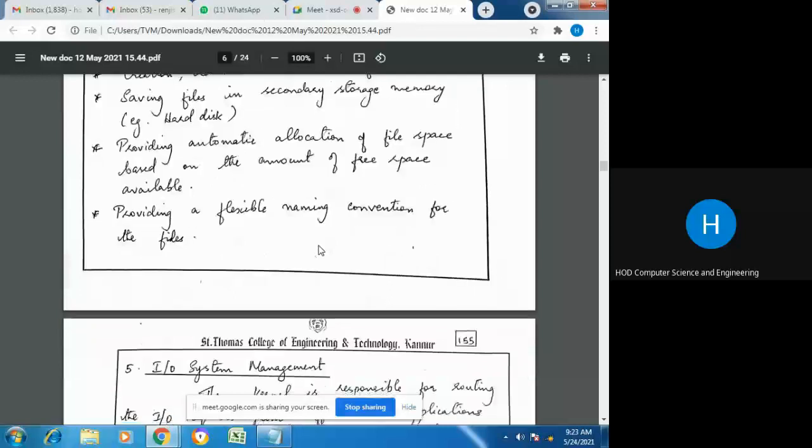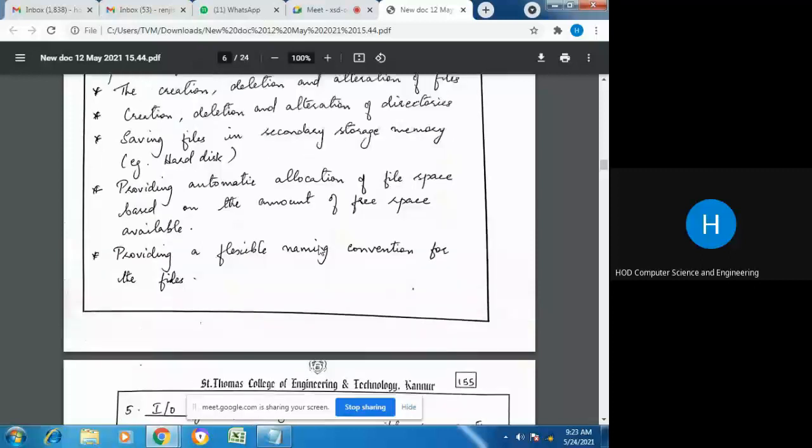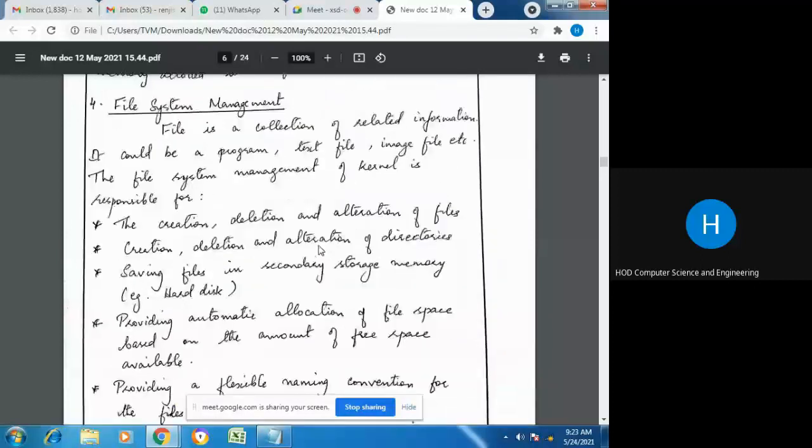Then providing flexible naming. Each file is given a name following a naming convention, and all these are decided by the operating system. Different operating systems follow different naming conventions. So these are the overall file system management functions done by the OS.